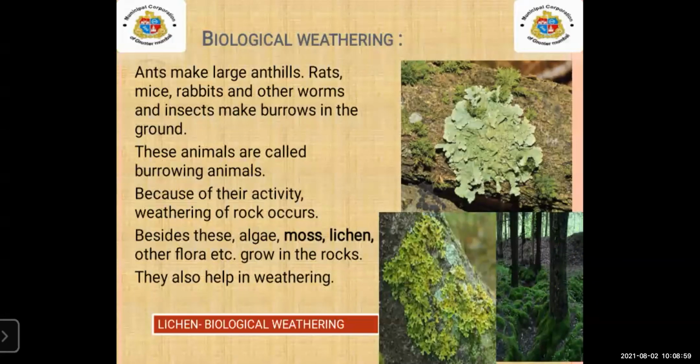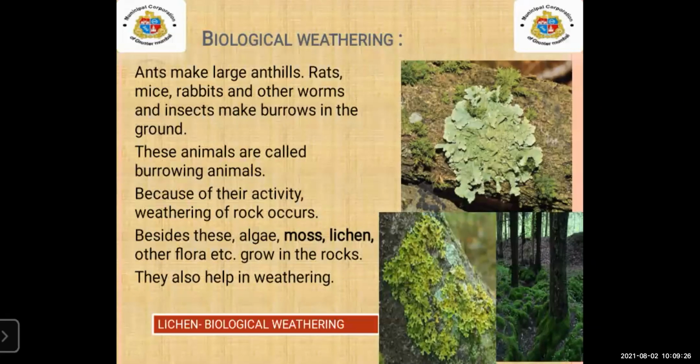And lichen means what? Lichen is a fungus and algae combination, students, and it can be either green or blue-green algae. In very simple words, algae are small plants that grow on the rocks, or on the roots also.